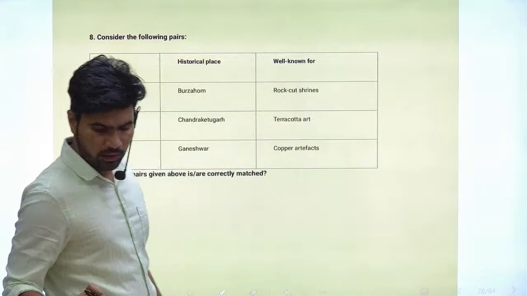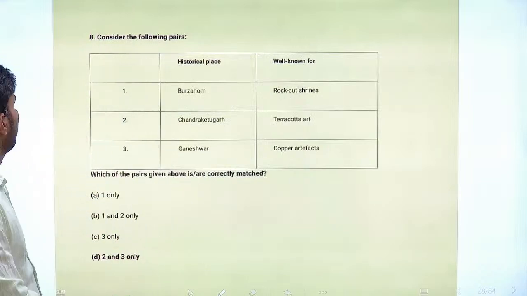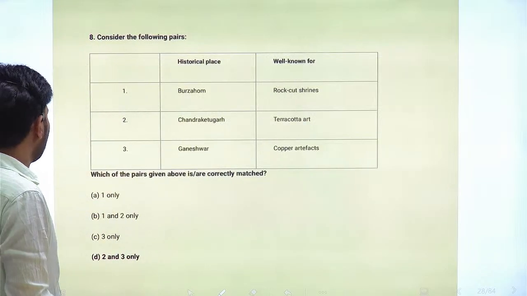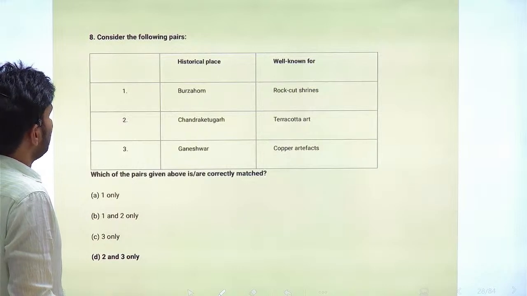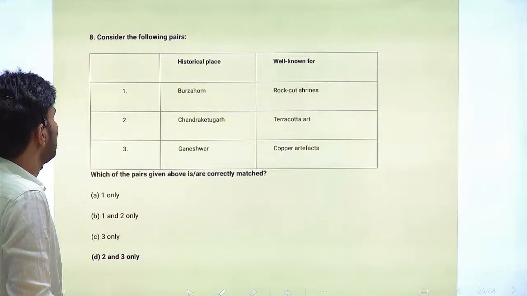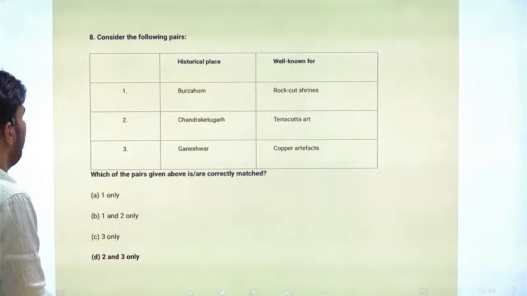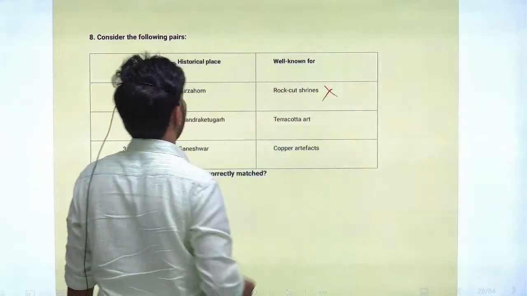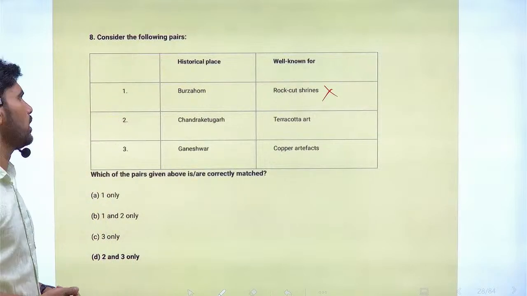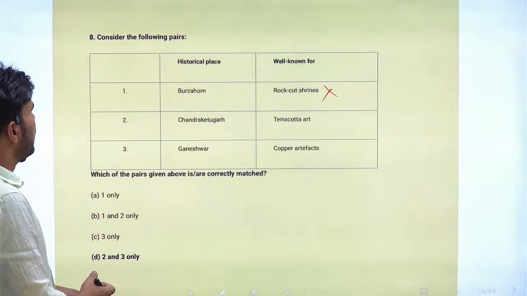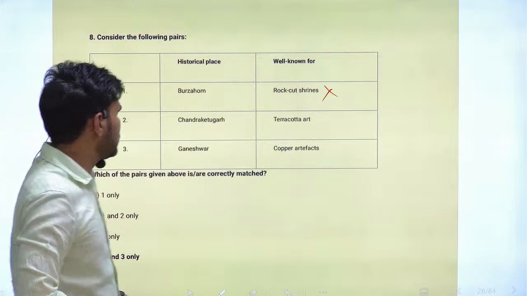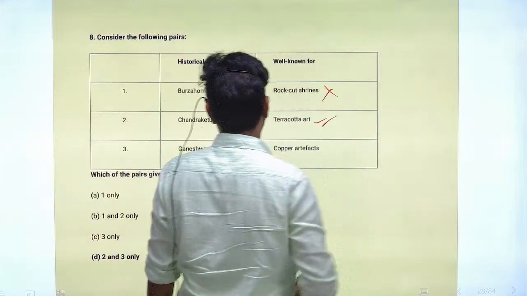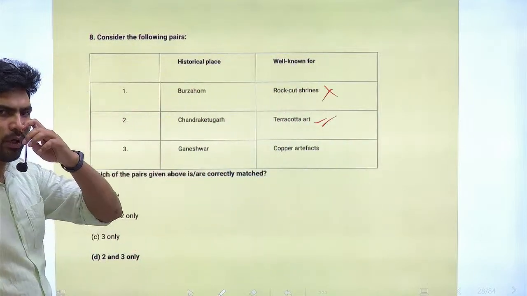Next question, question number 8. Consider the following pairs: historical place, and what it is well known for. First, Burzahom, rock-cut caves. This is the incorrect statement. Burzahom is not known for rock-cut caves. Chandraketugarh, terracotta art. Yes, this is correct. Chandraketugarh is famously known for terracotta art.